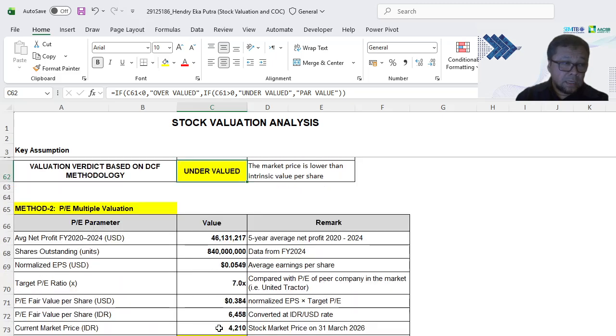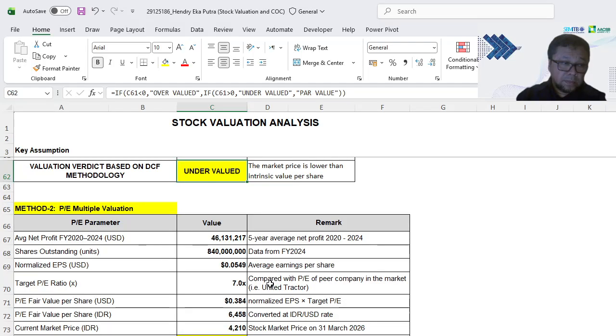The second methodology I'm using is PE multiple valuation. Based on the information shown in this table, the assumption I'm using for the target PE ratio is compared with the peer of PT Hexindo Adi Perkasa, which is United Tractors.